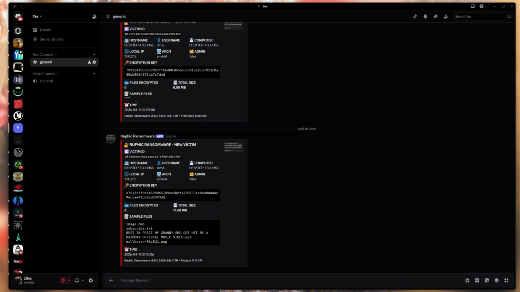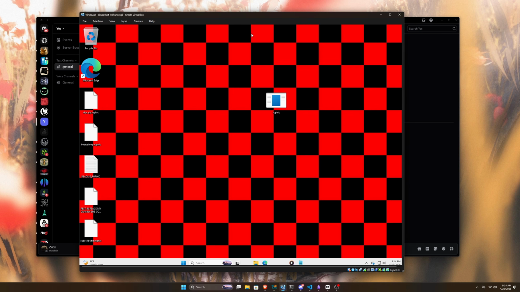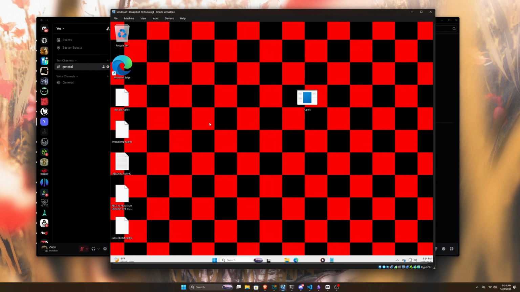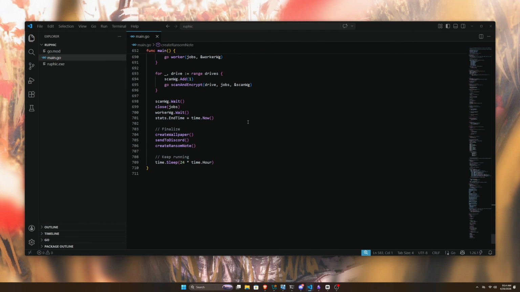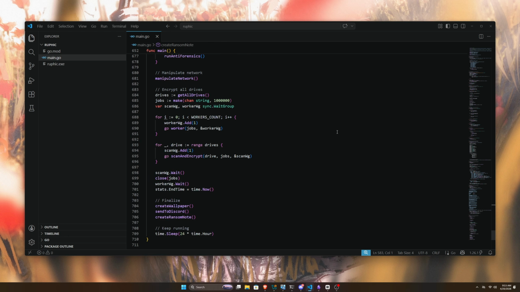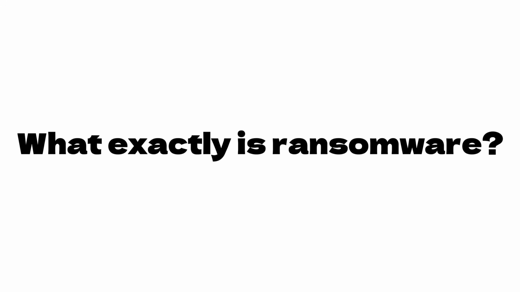And again, I want to make it clear, I've not written a single piece of code myself. Like, I don't know how to write code in Golang at all, and literally everything was written by an AI chatbot. Anyway, let's talk more about it. But before that, let me quickly explain what ransomware actually is for the people who don't know what that thing is. So, what exactly is ransomware?